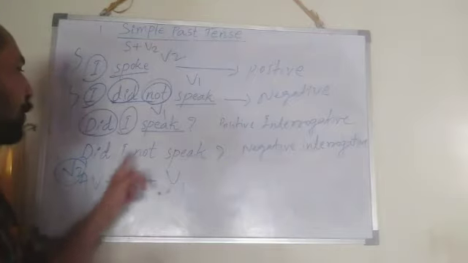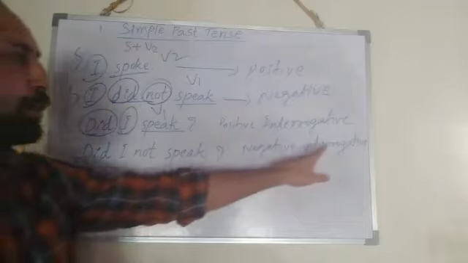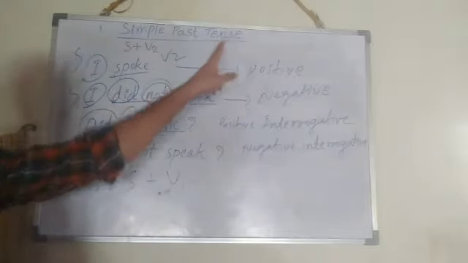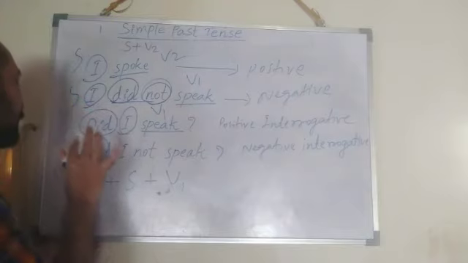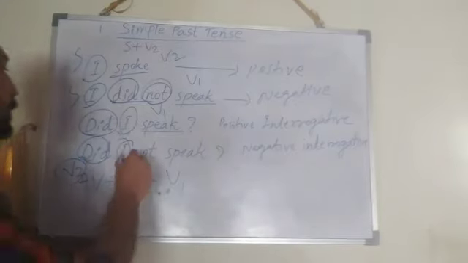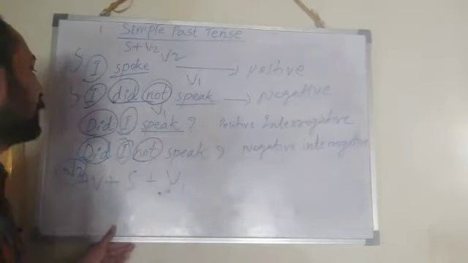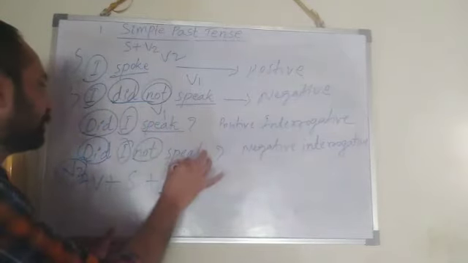Next, did I not speak? That is an example for negative interrogative of simple past tense. Did, that is V2, auxiliary verb that came before the subject. Then not, we have to add in between subject and main verb.